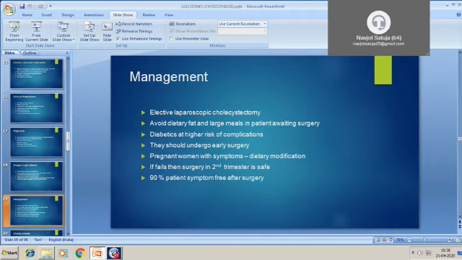And what are the conservative managements? Dietary modifications, that means avoidance of dietary fat and low amount of food, frequent small meals. And if the conservative management fails, then surgery is possible in the second trimester. Surgery is usually safe in the second trimester of pregnancy. As you know, 90% of patients are asymptomatic after surgery.